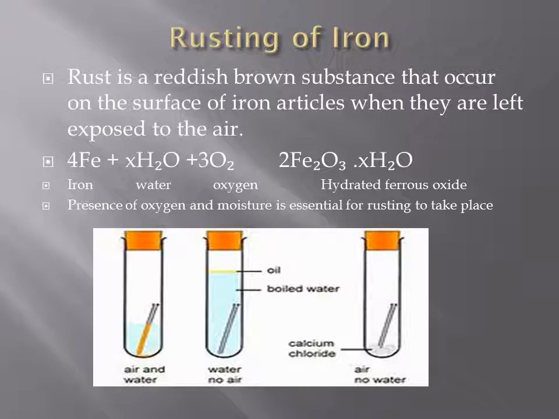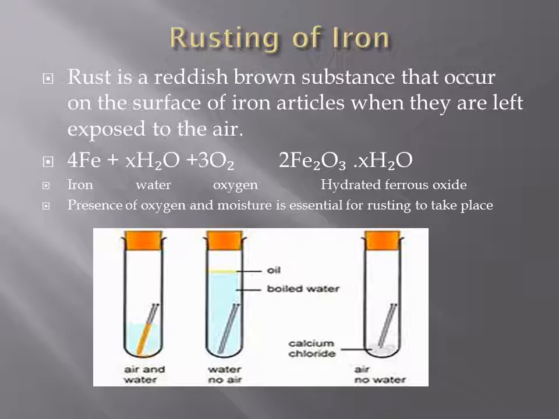Now my question is, what do you think? Can rusting of iron take place under any condition? No. For rusting to take place, presence of oxygen and moisture is essential. Let's explain this with the help of an experiment.